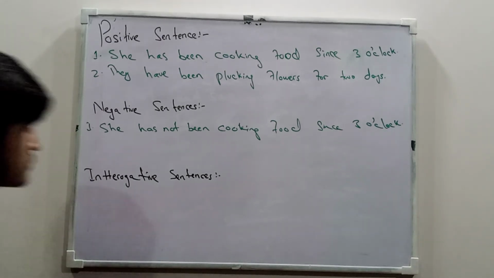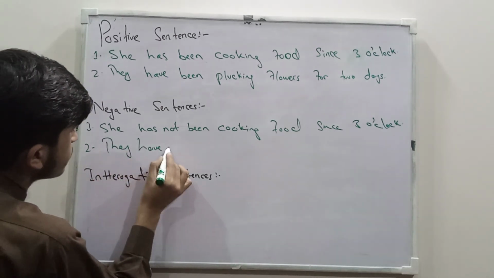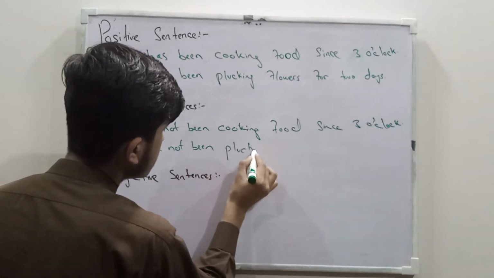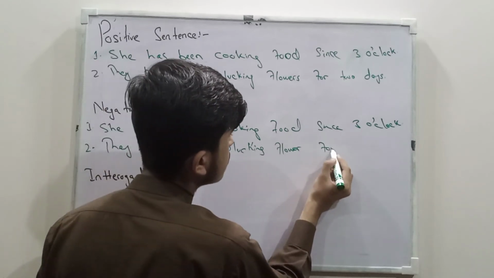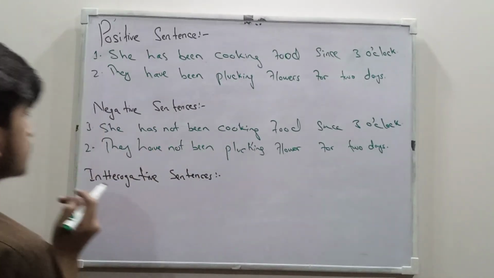Present perfect continuous: she has not been cooking food, and the second sentence will be they have not been plucking flowers for 2 days. So this is negative.